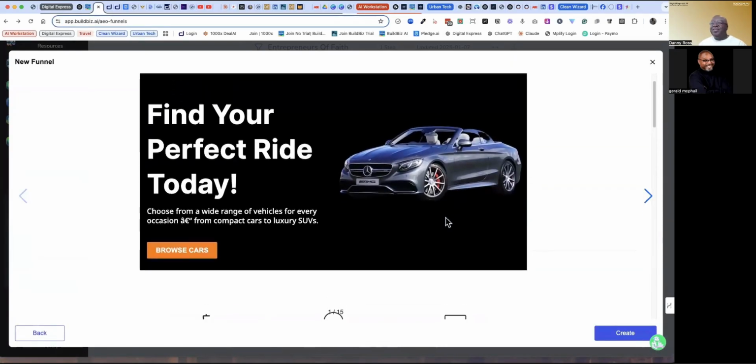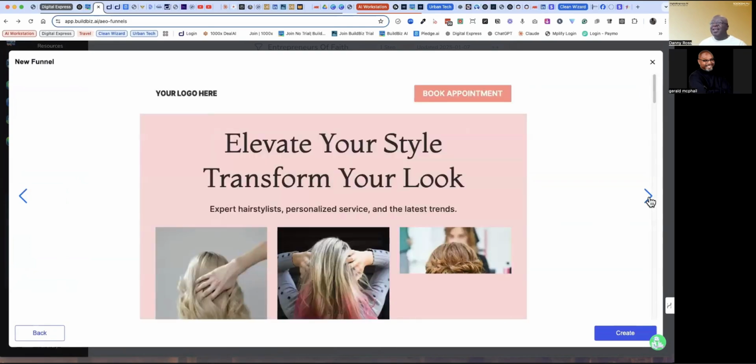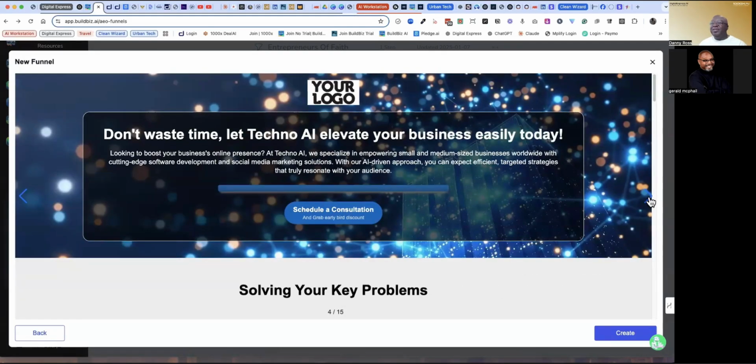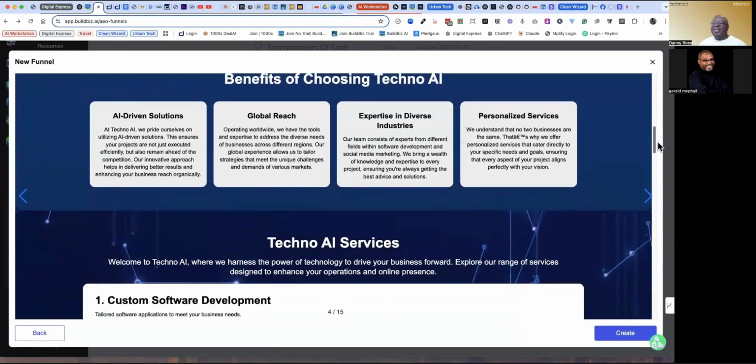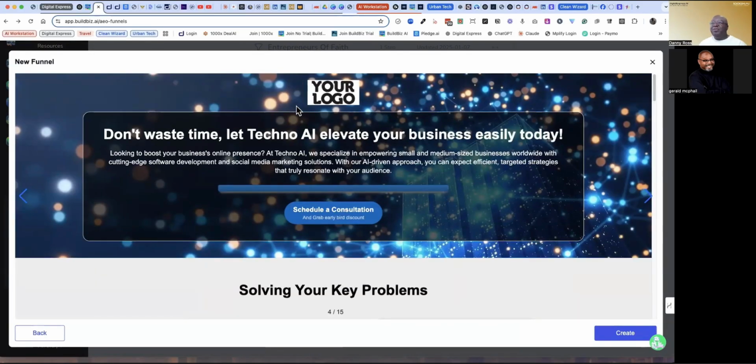This way you can see what the template looks like before you select it. It gives you the idea of the header space, and you can find one that already is similar to your look and feel as far as your colors and your branding. Don't worry if it's not exact, because you can change every element of it. This is an example of what's called a sales funnel. You can create a single page or you can create multiple pages, and when you create multiple pages, it simply makes it a website.